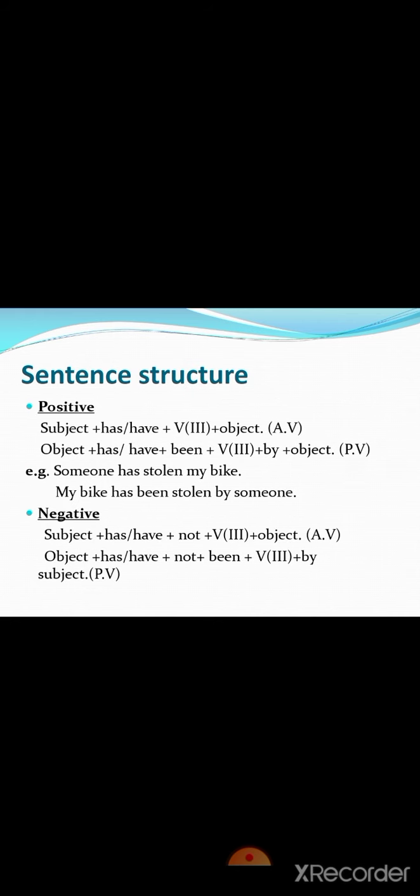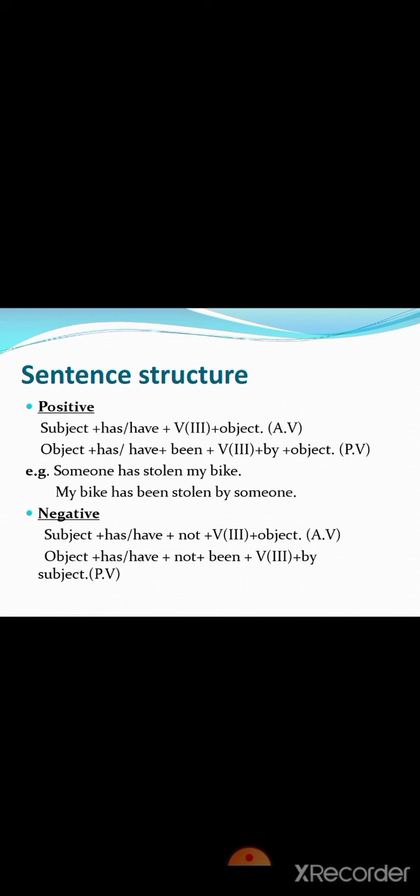Now let us discuss the sentence structure of active passive in present perfect tense. So first of all, we will just see what is the sentence structure for positive. Subject plus has/have plus third form of the verb plus object. And as it is present, so we have used has/have, and remember it is the perfect tense, so we have used third form of the verb. And you should know that with has/have we always use the third form of the verb.